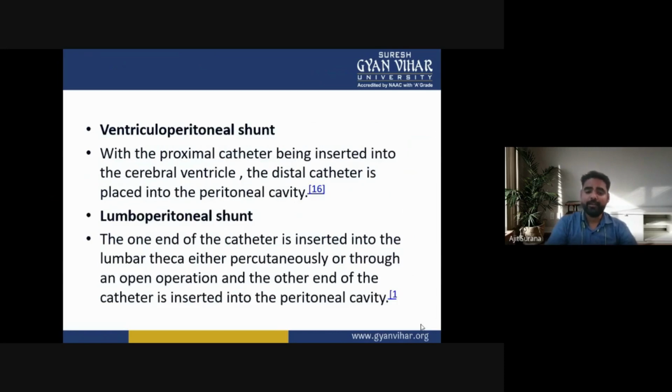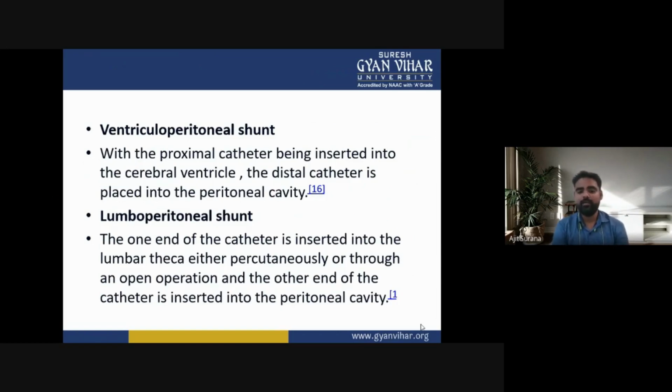Now, next is the ventriculoperitoneal shunt. With the proximal catheter inserted into the cerebral ventricle, the distal catheter is placed into the peritoneal cavity.